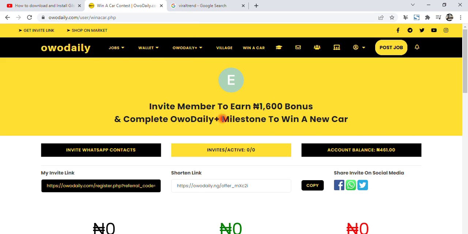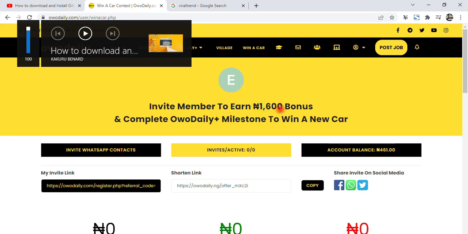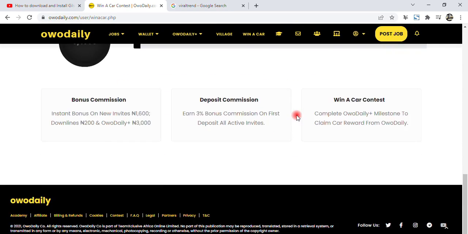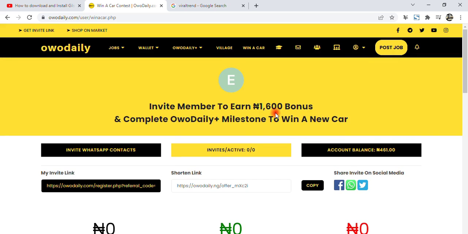And I'm going to win this car by the time I walk towards it. So I want you to walk towards it. You might be the first person that will win this car before me if you work hard very well. So that is how the platform is. It's very simple and it's easy to do.